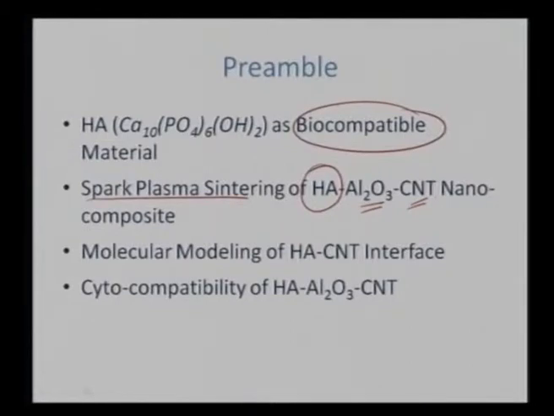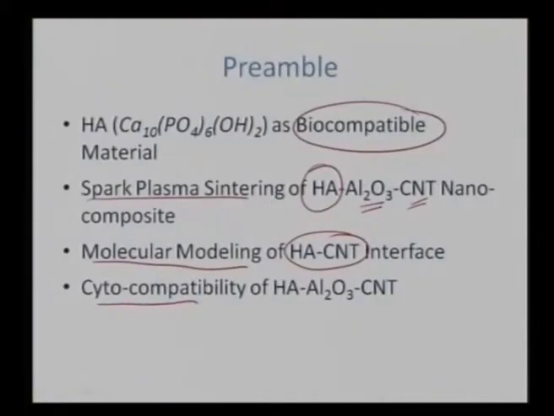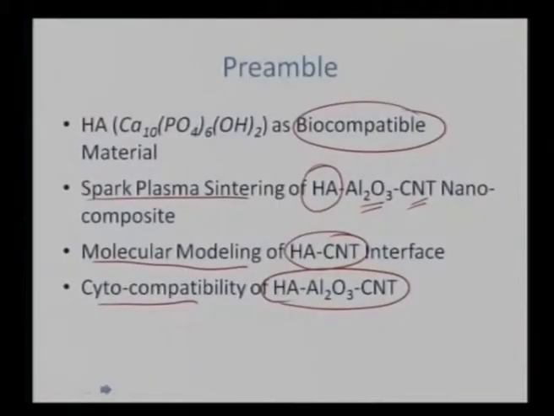Then molecular modeling has been performed for the hydroxyapatite with carbon nanotube interface, because it is carbon nanotube which is imparting much fracture toughness to this composite. So we want to see what is happening at the interface between hydroxyapatite and carbon nanotube, followed by cytocompatibility of the overall biocomposite, whether we are able to retain the biocompatible nature of the hydroxyapatite even after reinforcing it with aluminum oxide and carbon nanotube.